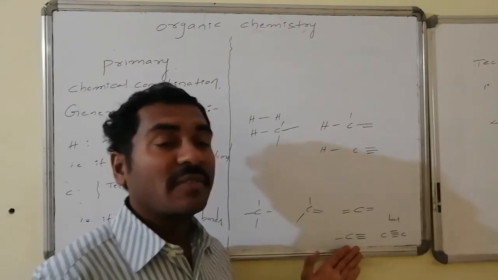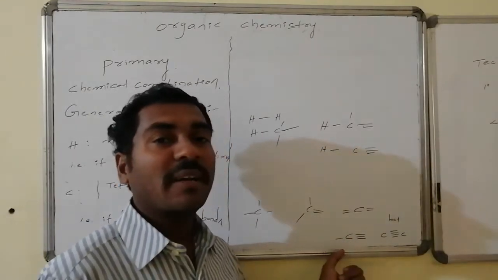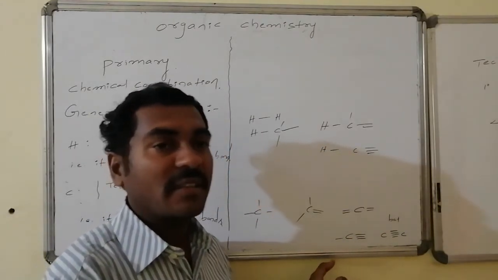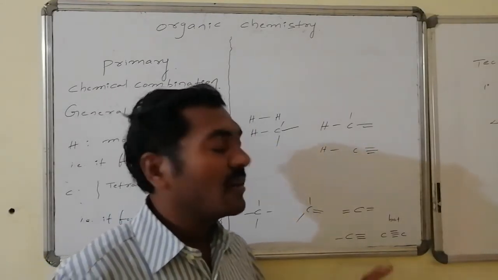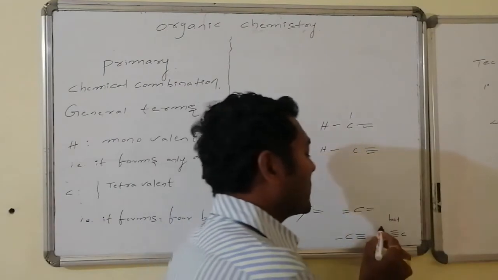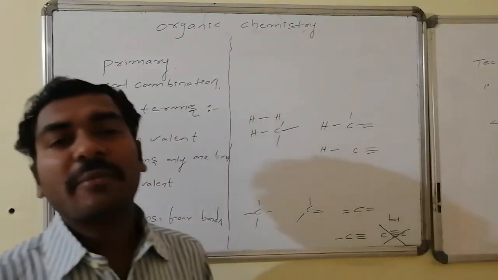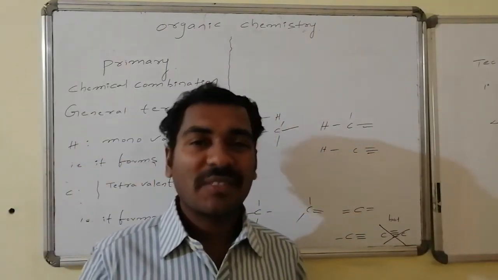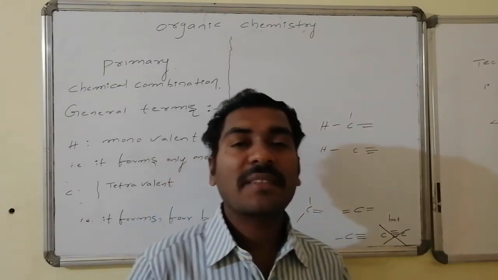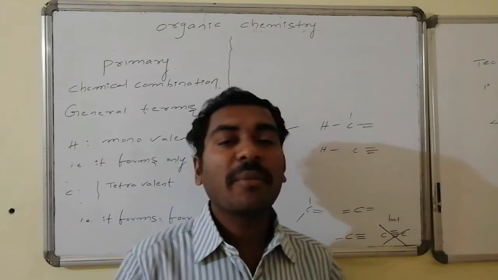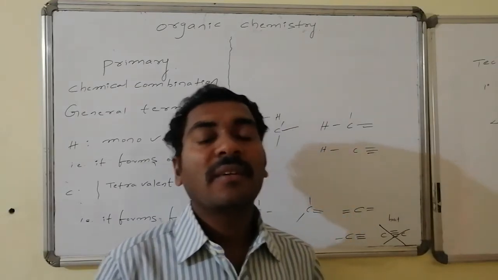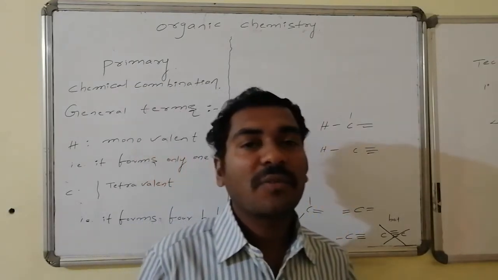Similarly, there may be a situation that carbon is forming one sigma connectivity with an atom on one side, and there is a triple bond on the other side of the carbon. But there is no such kind of connectivity between carbon and carbon with 4 bonds, that is, the expectation of 1 sigma and 3 pi bonds is not possible, because the pi bond combination comes from the lateral overlapping, that is sidewise overlapping.